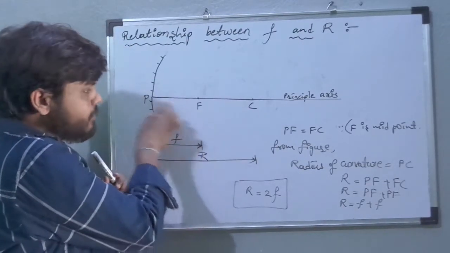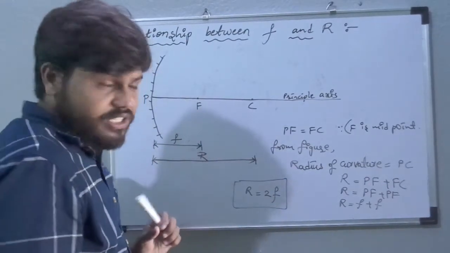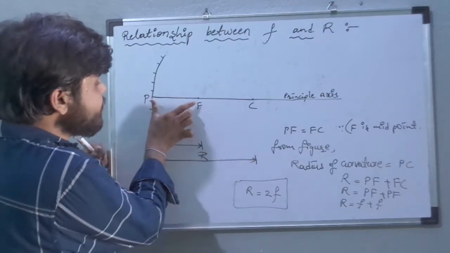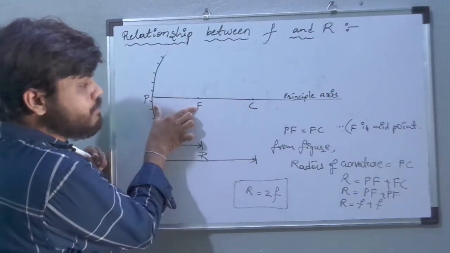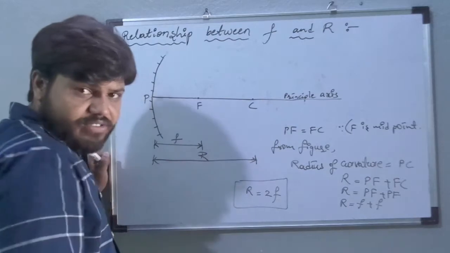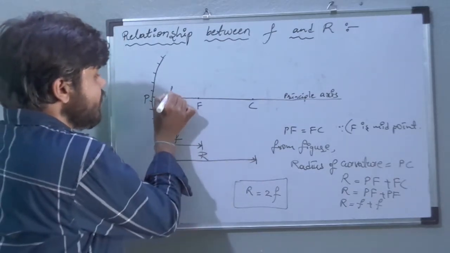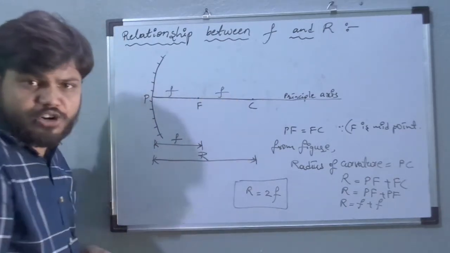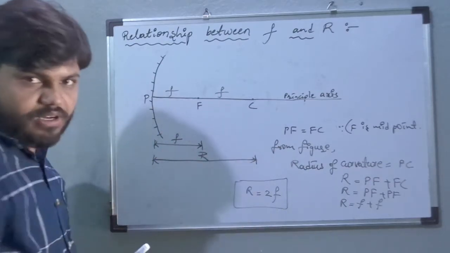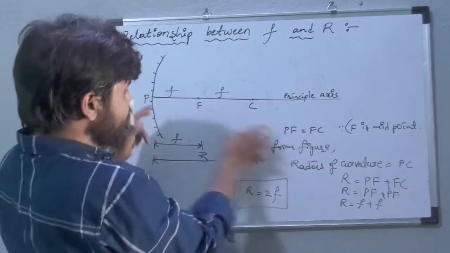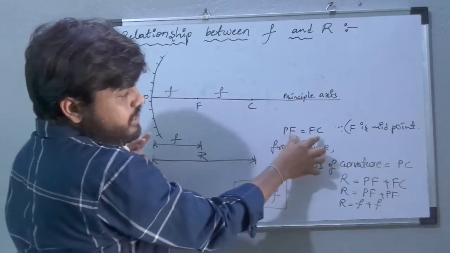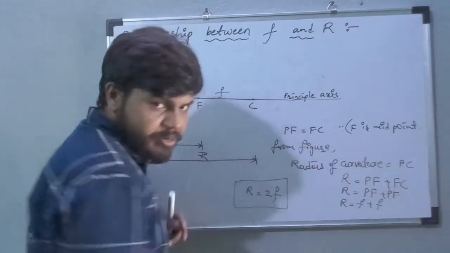Focal point is the middle point between pole and center of curvature. So F is the middle point. We can say these two distances are equal: PF distance is equal to FC distance. If this is a focal length, this is also focal length automatically, right? These two distances are equal.